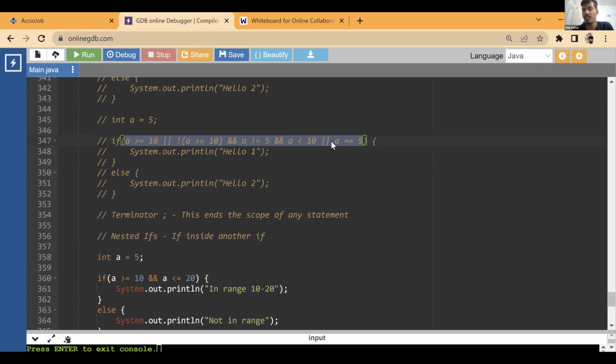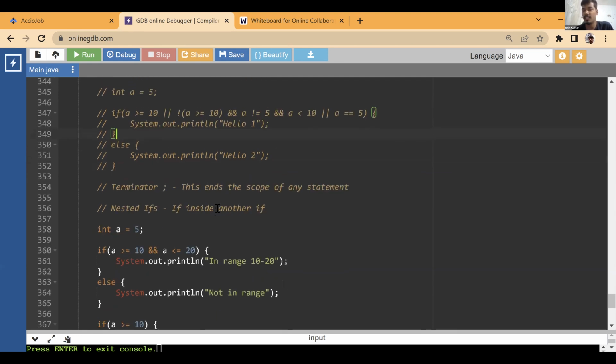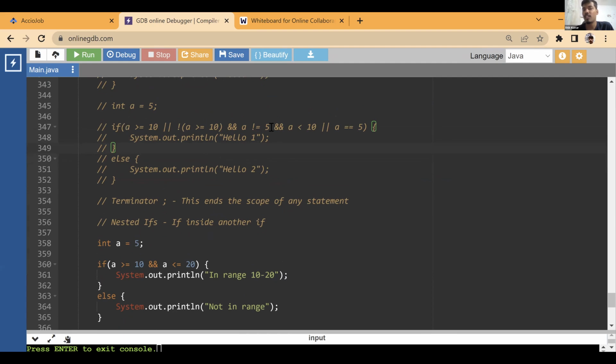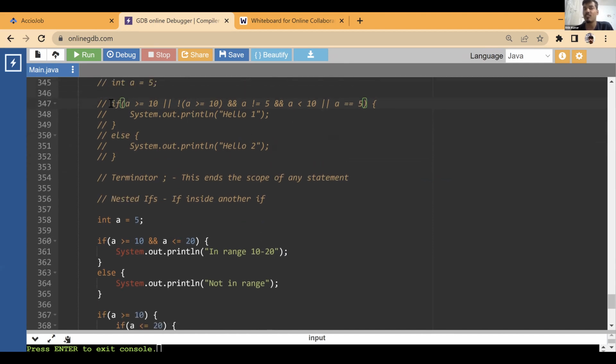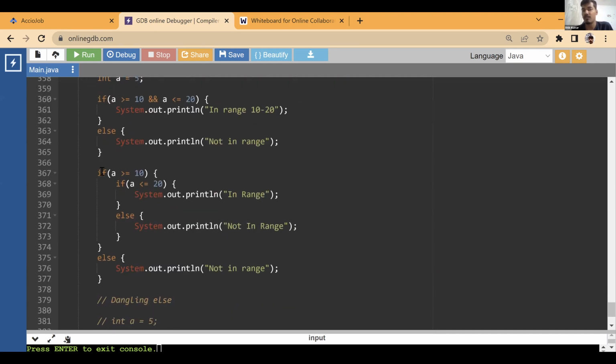Okay. So here, if I ask you what are the values of A for which it is going to run, you cannot give me that range right away, because for every value you need to check. There might be some range for which it is true. There might be some ranges for which it is not true. There might be some pattern that it is following, that for an even number it's true, odd number it's false, or let's say it is true for all the numbers from 10 to 50, then it becomes false, or it is true for 5 to 10 or something like that. But you cannot give me that range without running it for all the numbers. But here it is easy to figure out, right?